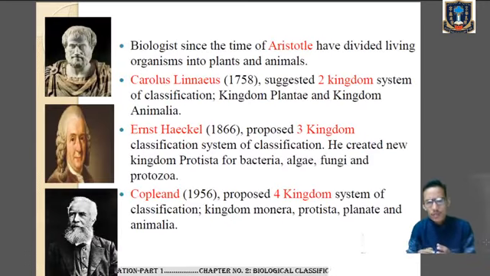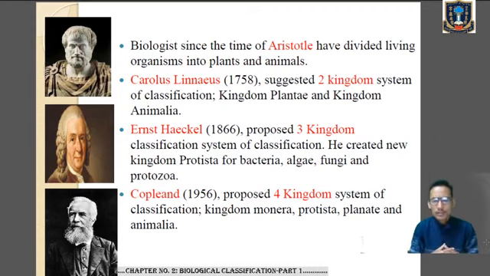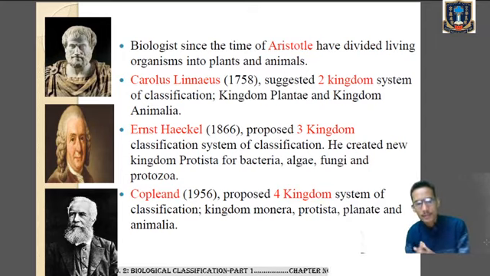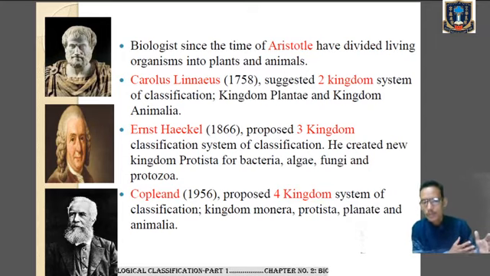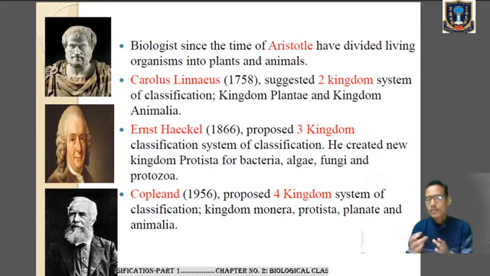Now, since the time of Aristotle only, biologists have started dividing the living organisms into plants and animals. Okay, we could see the division or the classification of living organisms into plants and animals. All the plants belong to the plant kingdom and all the animals belong to the animal kingdom.